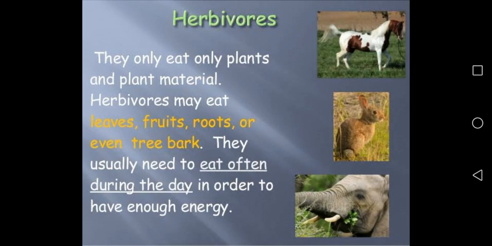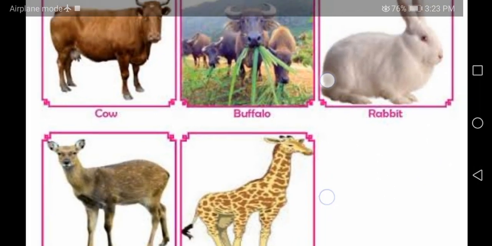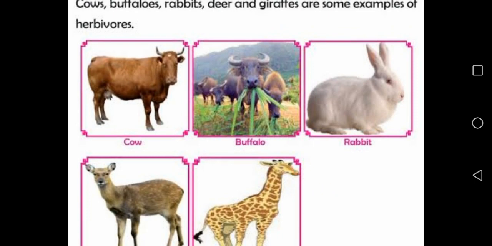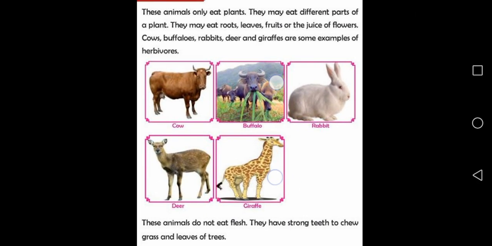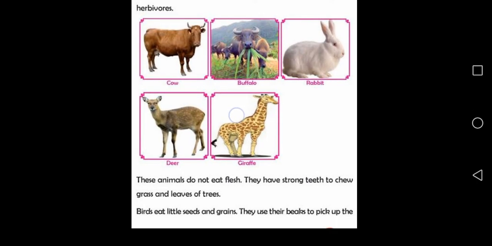And these type of animals are herbivores: cow, buffalo, rabbit, deer, giraffe. These animals only eat plants. They may eat different parts of a plant. They may eat roots, leaves, fruits, or the juice of flowers. Cows, buffaloes, rabbits, deer, and giraffes are some examples of herbivores.